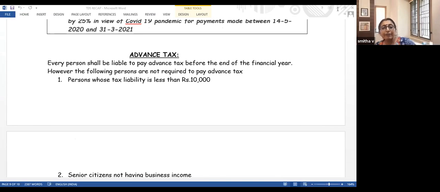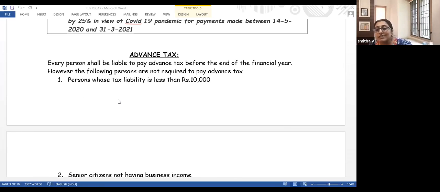Yes. Every person shall be liable to pay advance tax before the end of the financial year. All of you have to pay advance tax. Now, what if you don't pay advance tax? You will be liable to pay interest. If time permits, I will come to the interest calculation as well at the end of the session. Time permits, let us see.